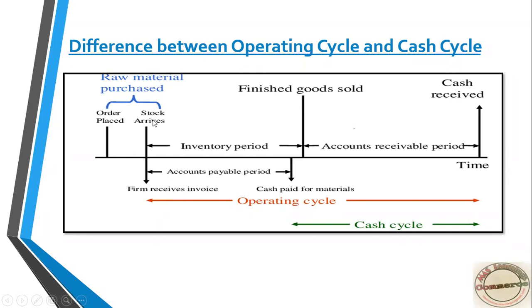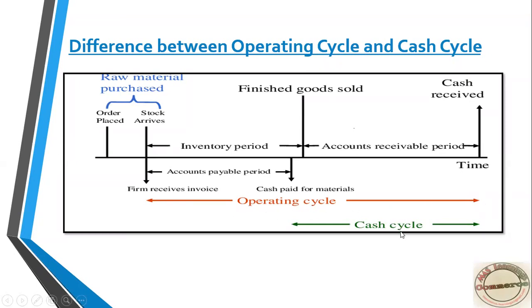Once the order is placed, the period between order placement and stock arrival won't come under the operating cycle. It starts from stock arriving at the factory. From purchasing raw material till finished goods, till cash received from sales, this whole process is known as the operating cycle. Here, from raw material purchase to cash received from sales, this is known as the operating cycle.